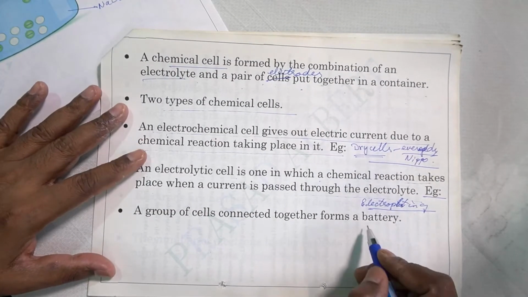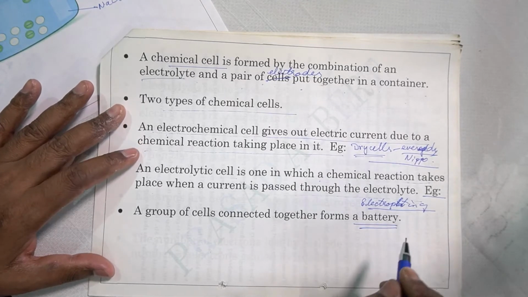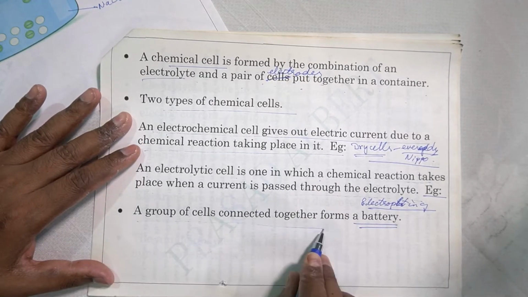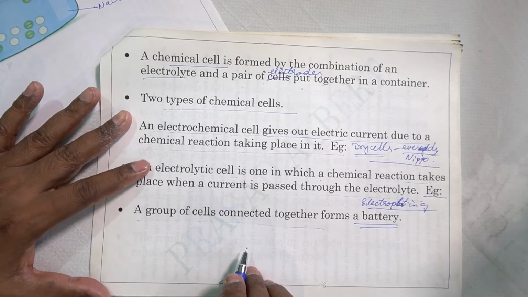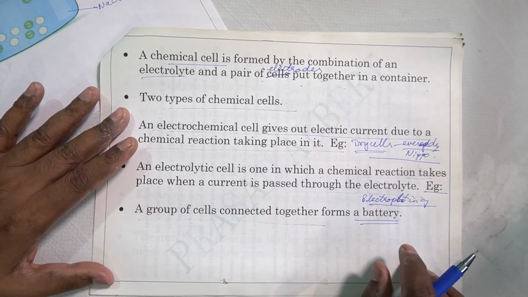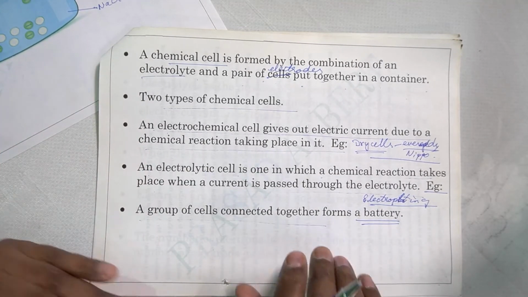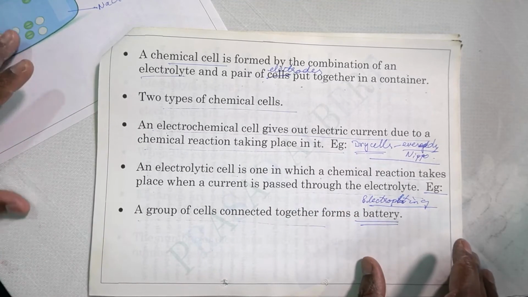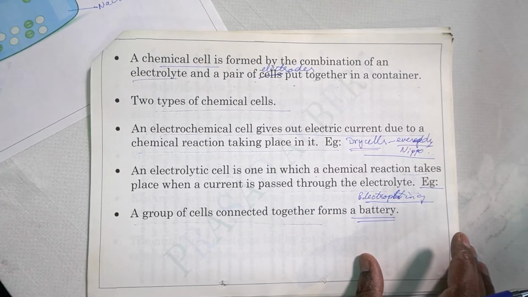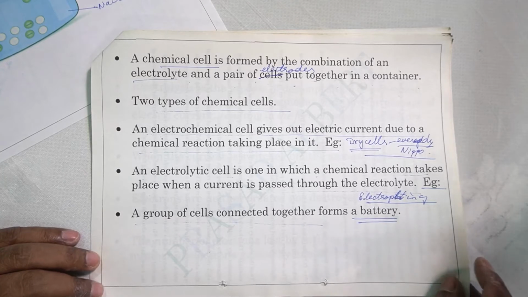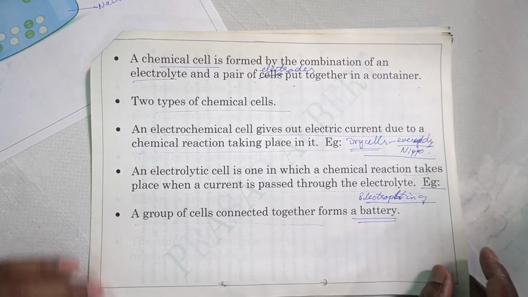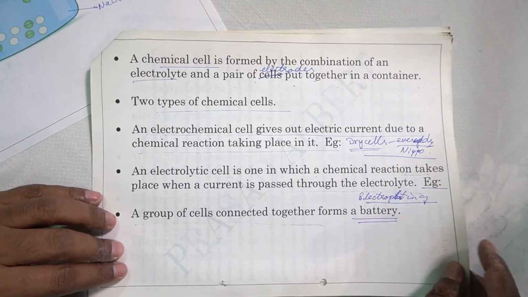Then what is a battery? What do you mean by battery? A battery is a group of cells connected together. Now you have 100 cells on your table. But if you don't connect them together, they cannot be called a battery. This is important. A battery is a collection or a group of cells which are connected together. There is a connection between different cells, then it forms a battery.